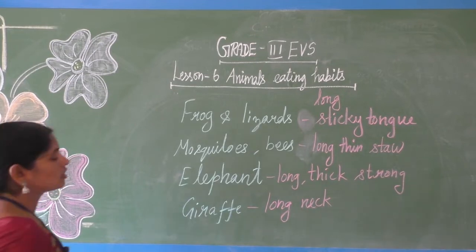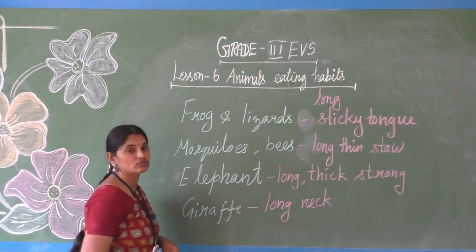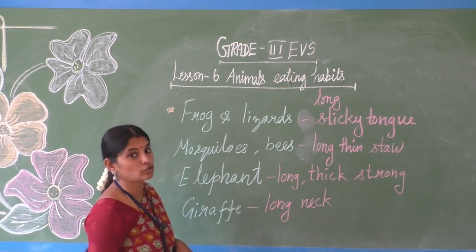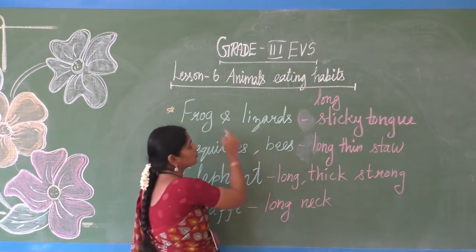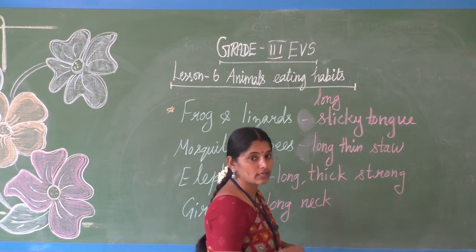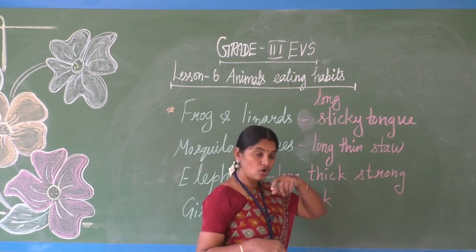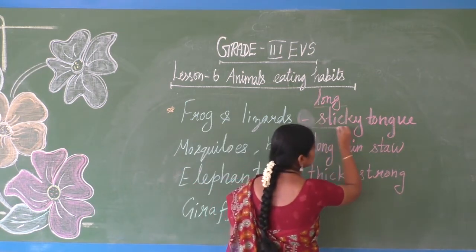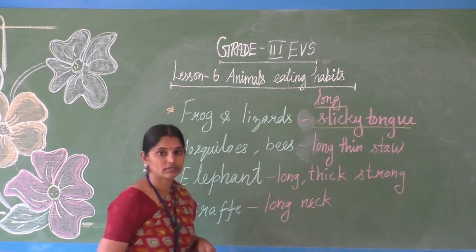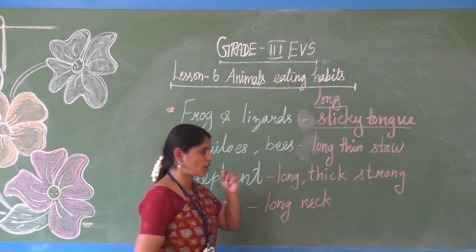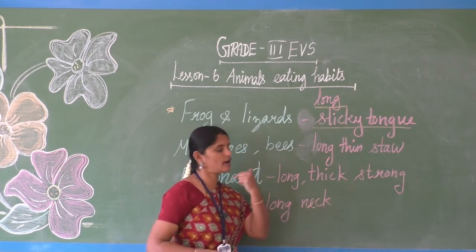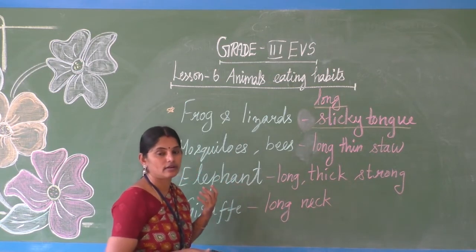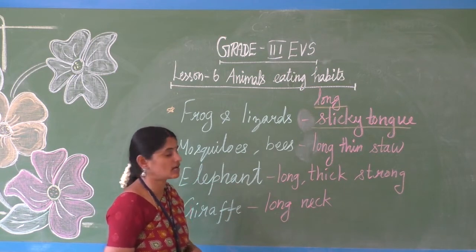So far we have seen big animals. Now we are going to see small animals and how they take their food. How do they eat, and how are their mouths? Frog and lizard-like animals, if you look at their tongue, it is a long sticky tongue to catch its food. A frog touches and catches a small insect and eats it. Okay, long sticky tongue, the special nature of its tongue, sticky tongue.